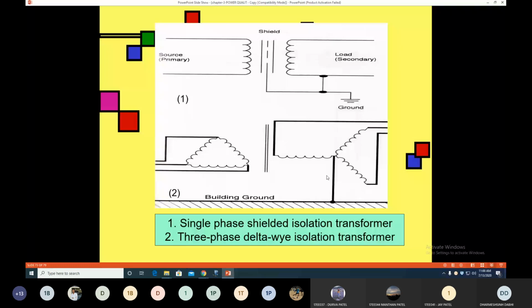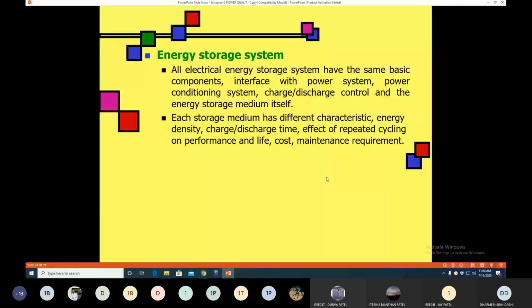Energy storage system is another equipment used to provide protection against any interruptions in the power supply. As we know, there are different types of energy storage mediums by which we can store energy. Based on the different mediums, characteristics like energy density, charge-discharge time, and effect of repeated cycling performance differ, and based on that energy storage medium, it provides protection against any type of interruption.